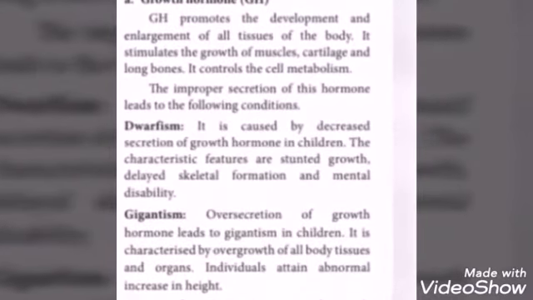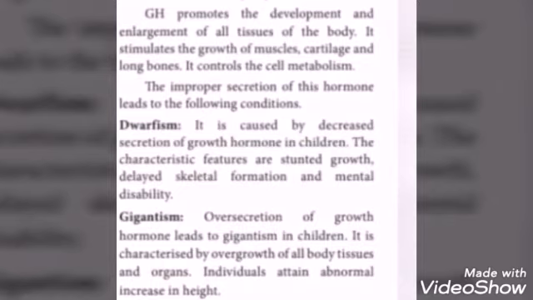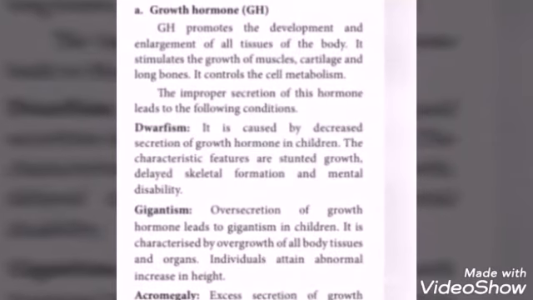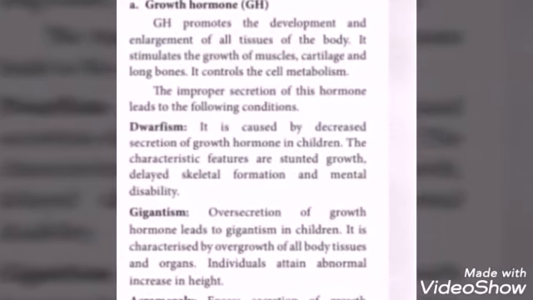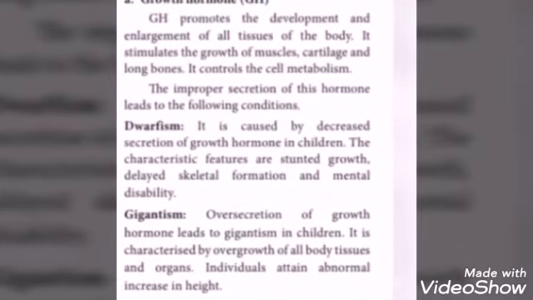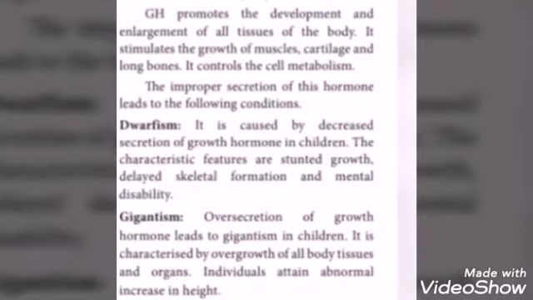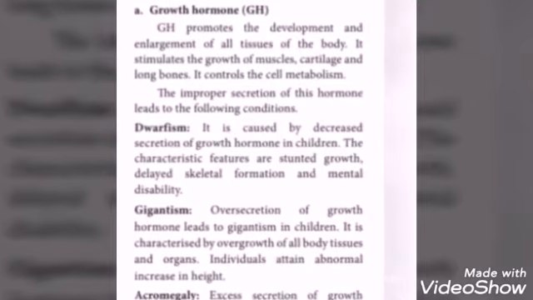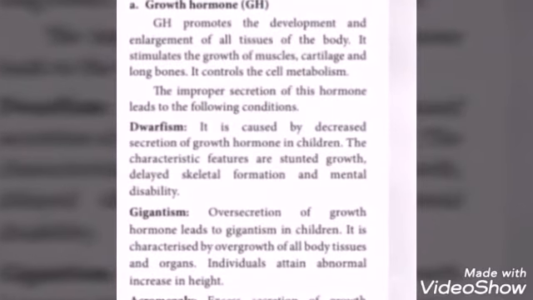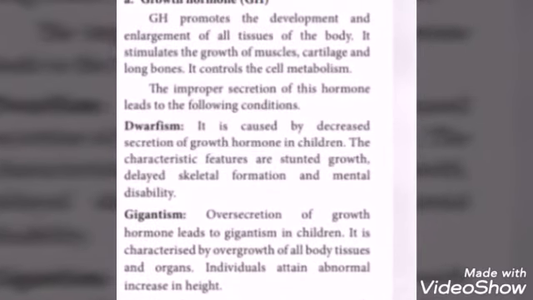Metabolism is the process by which your body converts what you eat and drink into energy. That is metabolism. Improper secretion of this hormone, that is, less secretion or excess secretion of growth hormone, causes some disorders. They are called hormonal disorders.